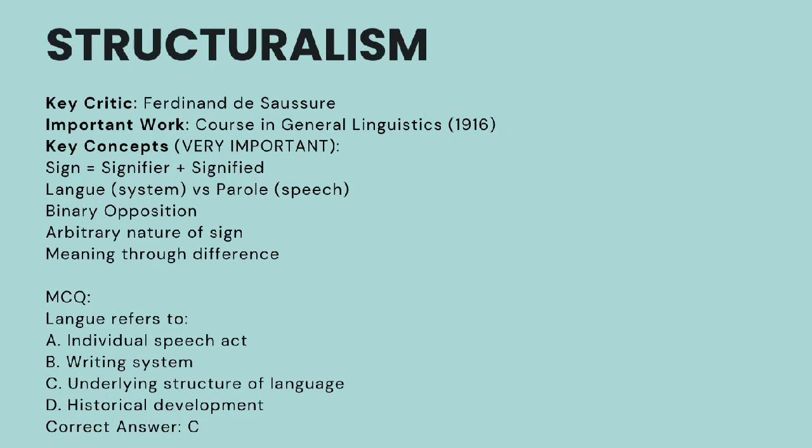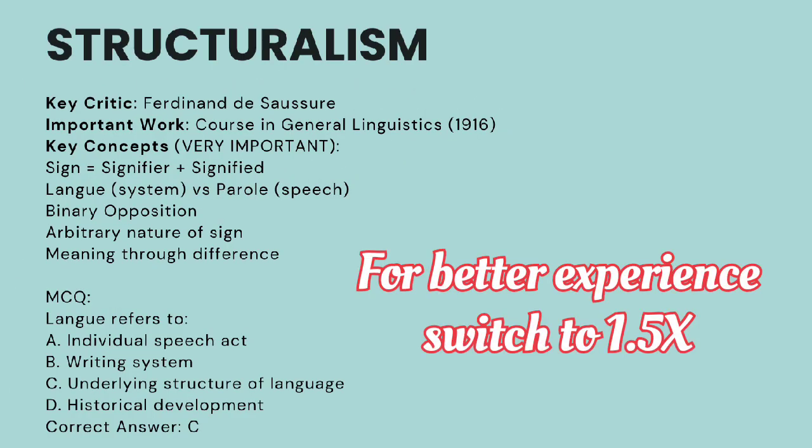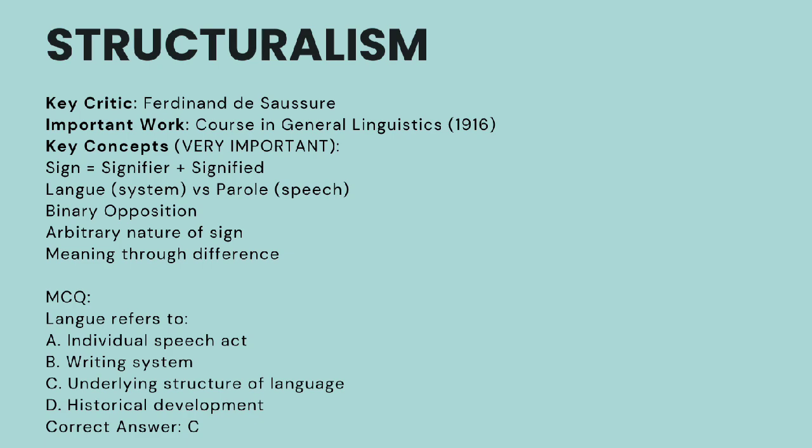The first theory we are going to learn is structuralism. Structuralism is mainly associated with Ferdinand de Saussure. He was the key critic of this theory, and his most important work was Course in General Linguistics, published in 1916. Remember the year 1916. And he said that meaning is not fixed. It is created through structures and differences in language.